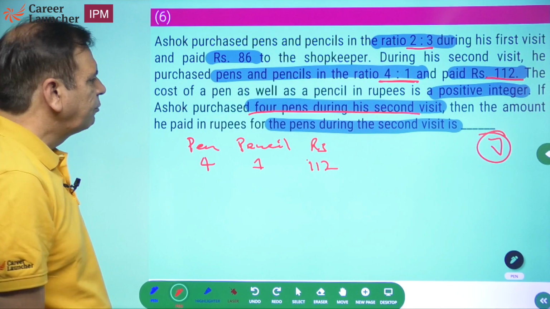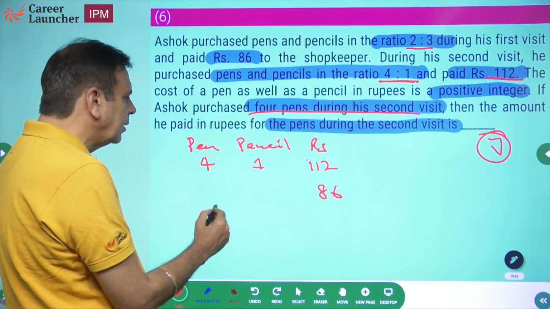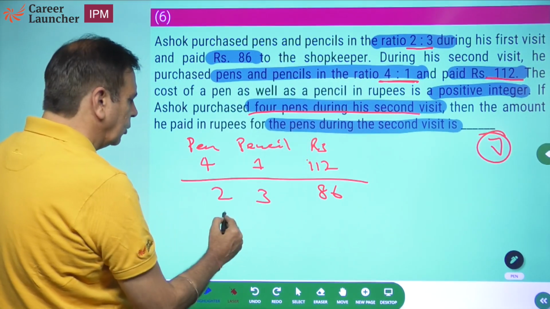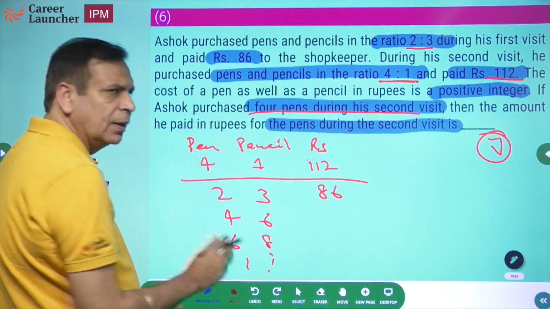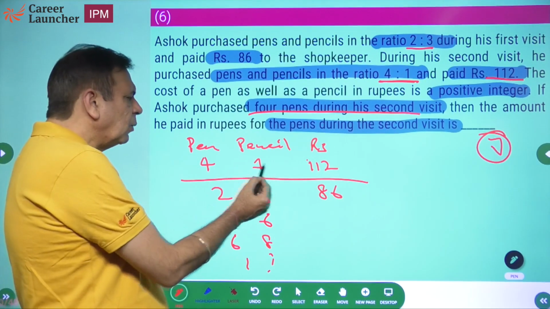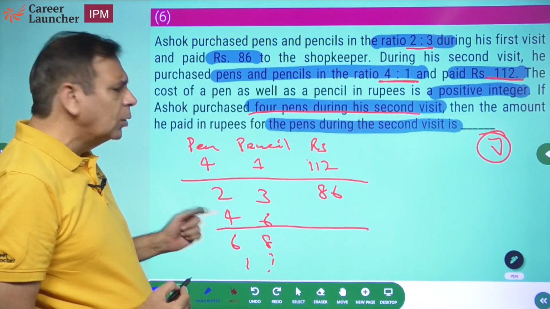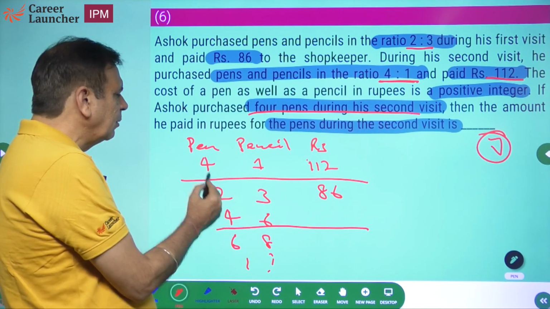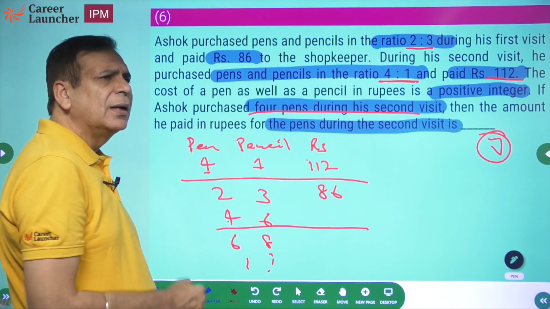Okay. In the first visit, he had paid 86. How many pens and pencil? We don't know, but it could be 2 pens and 3 pencils. It could be 4 pens and 6 pencils. It could be 6 pens and 8 pencils, and so on. कुछ भी हो सकता है ना. अब जरा ऊपर वाले से कंपेयर करो. 4 pen and 1 pencil is 112. 4 pens and 6 pencils, will it be more than 112 or less than 112? Okay. Because 4 pen and 1 pencil is 112, 4 pens and 6 pencils will be more than 112.